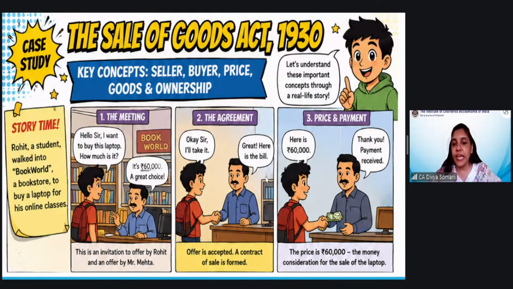If it is a case of sale, buyer is always the owner of the goods, and whosoever is the owner of the goods, it is always his risk. So what is the risk involved here? Suppose when he's leaving from the shop, and meanwhile when he's moving back to his home, there is some thief on the road and he just steals his laptop, then whatever loss has happened will be purely the loss of the buyer. That is, Rohit will bear the loss. He cannot say anything to the seller.